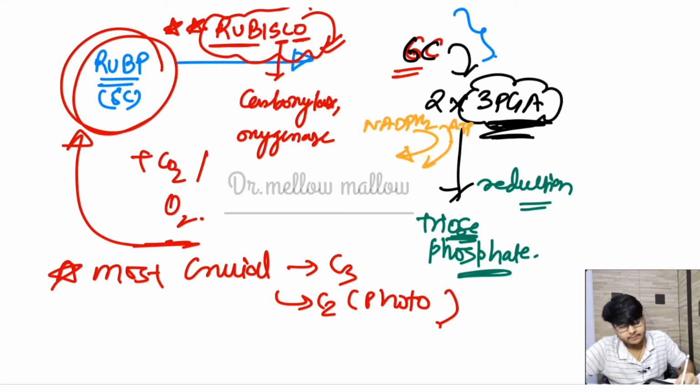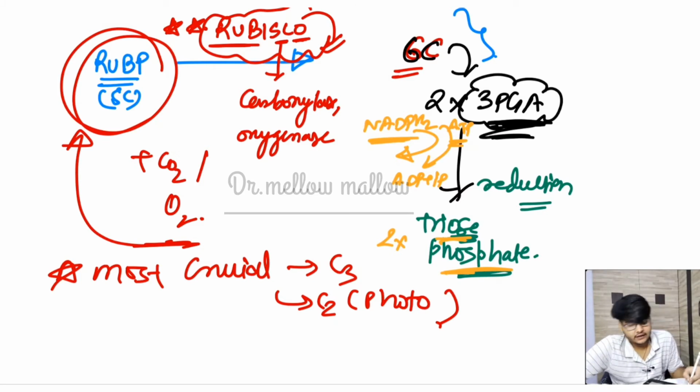Now the ATP will break down and supply the energy to make the covalent bond. So ATP will convert into ADP and inorganic phosphate, while NADPH2 will convert into NADP plus, ultimately forming the triose phosphate, 2 molecules of triose phosphate. Everything clear? Triose phosphate is also a 3 carbon compound, no change in the number of carbons.